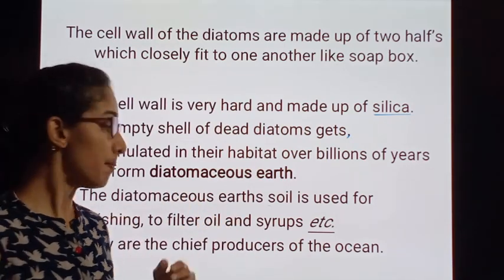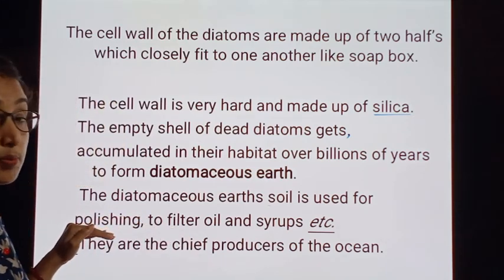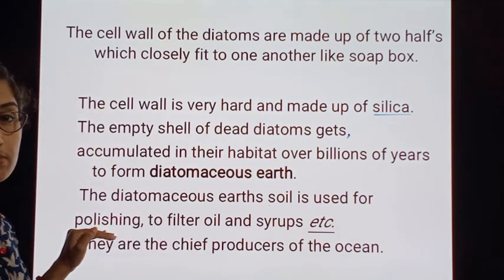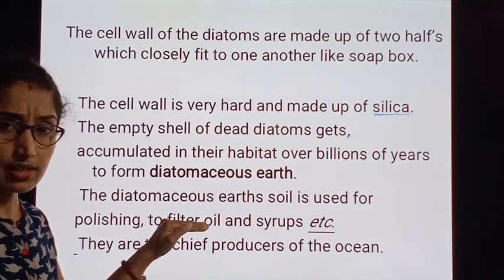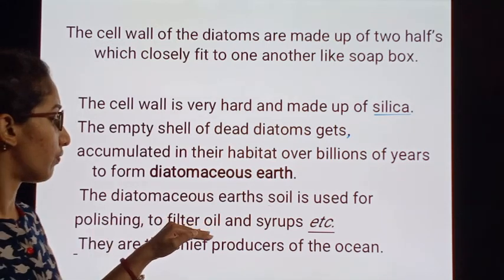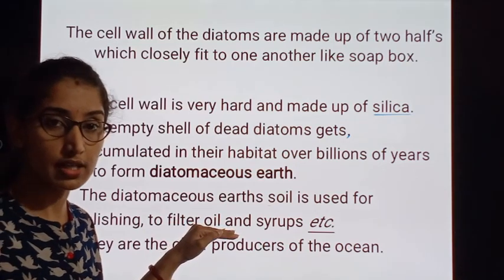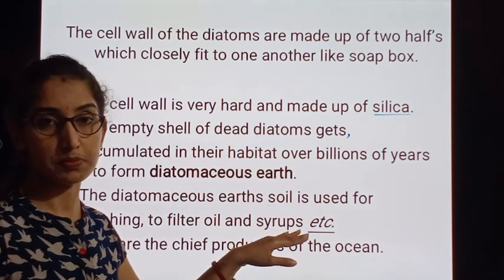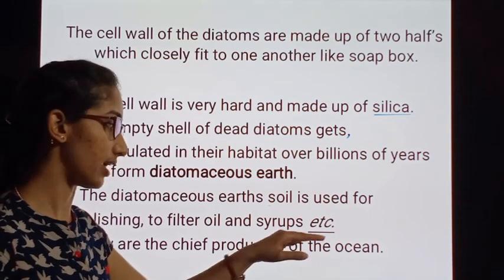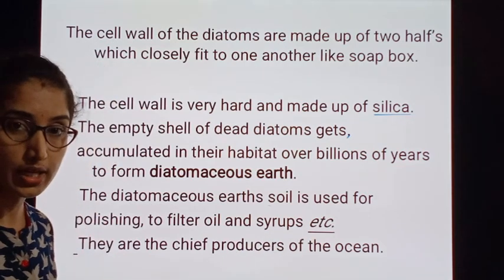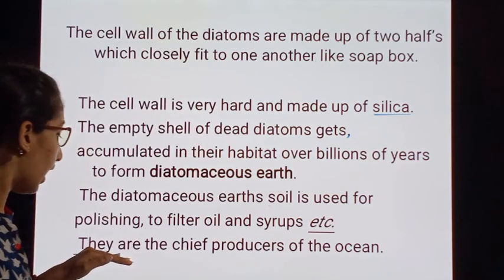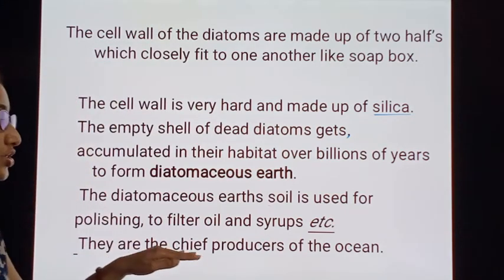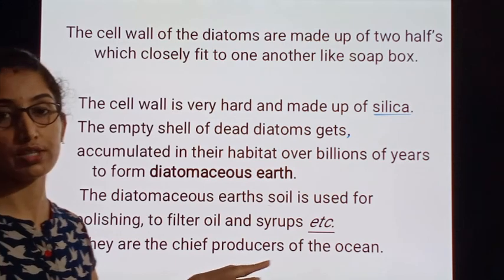They are used in polishing, that means in manufacturing of polish, and also they are used in filtering the oil, as well as in various different types of syrups, etc. Like this, they are very beneficial to mankind, and they are the chief producers of the ocean.